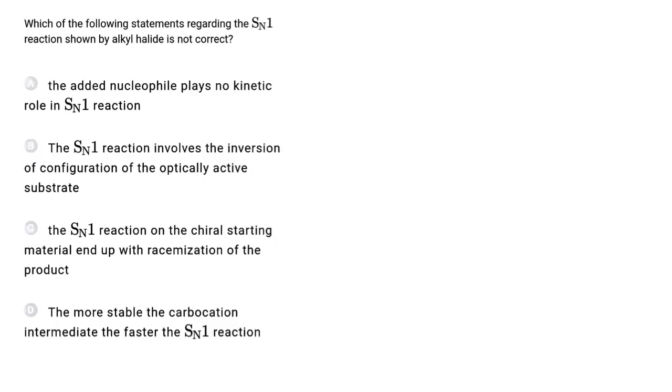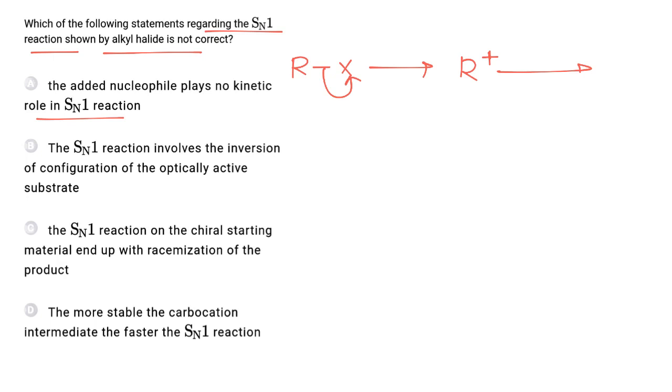Which of the following statements regarding the SN1 reaction shown by alkyl halides is not correct? The first statement: the added nucleophile plays no kinetic role in the SN1 reaction. During an SN1 reaction of an alkyl halide, the halogen, the leaving group, departs in the first step and results in the formation of a carbocation.